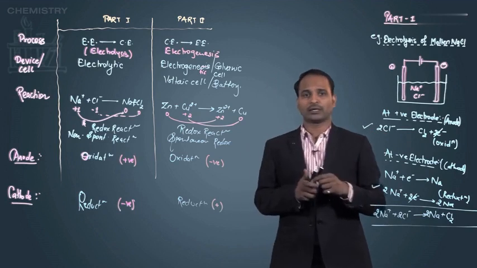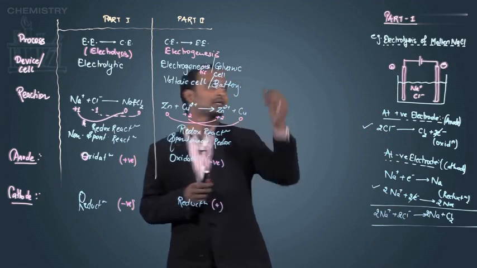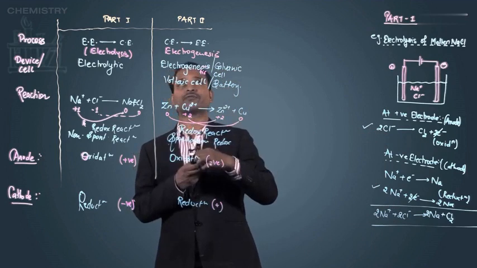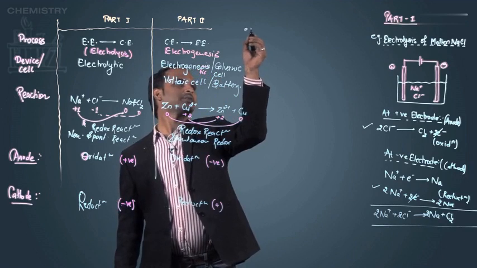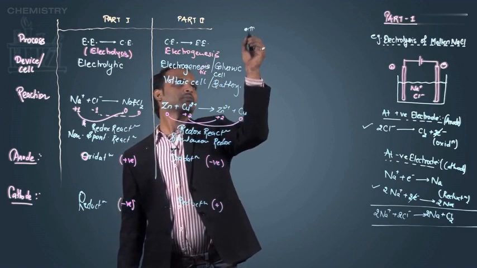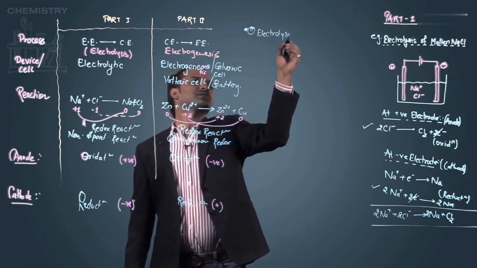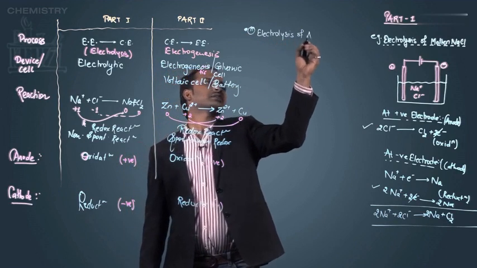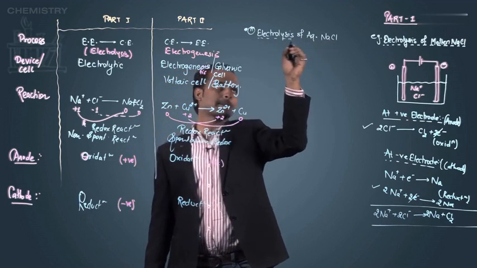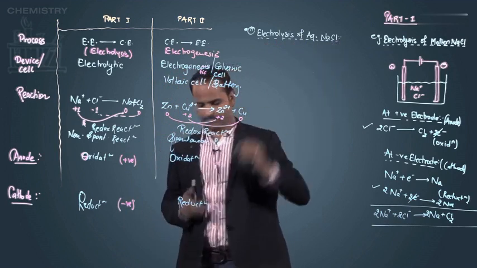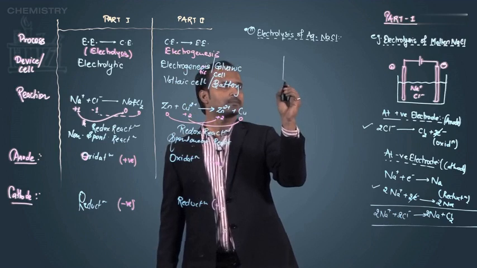Okay. Now let's see another example, the same electrolysis, but now it is example number 2, the electrolysis of aqueous NaCl. Aqueous NaCl means the water is also there.